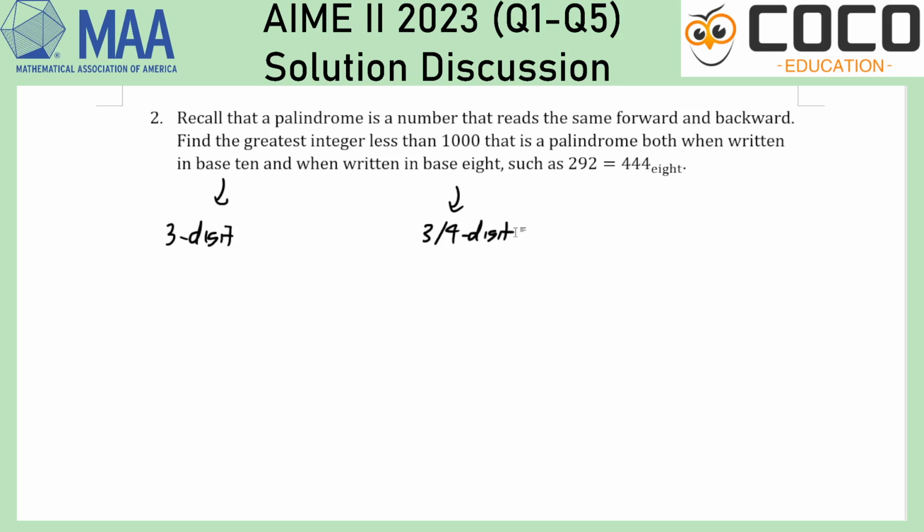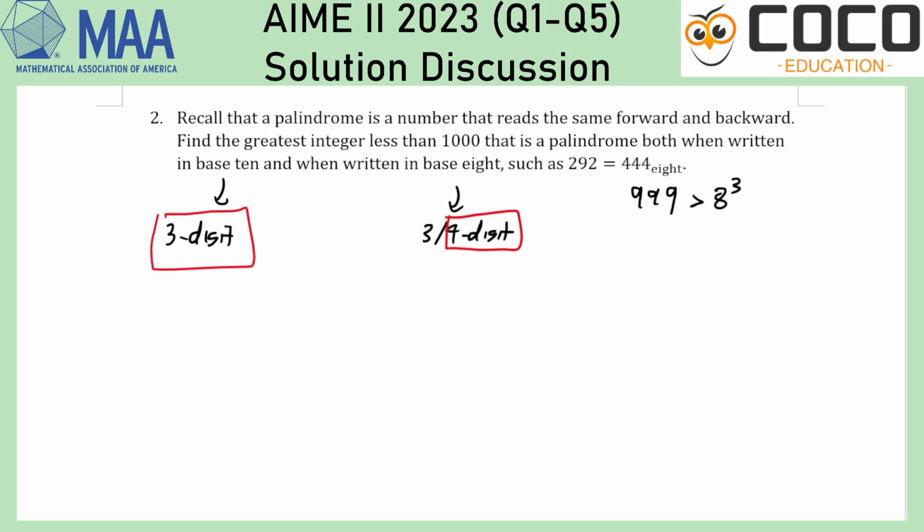The reason why we know it can be 3 or 4-digit is, let's say I have something like 999. 999 is more than 8 cubed, so in base 8 it would have a 4th digit. In fact, anything that is more than 8 cubed in base 8 would have at least 4 digits. So once we know that is the case, if we're looking for the biggest one, I would like to think it's a 4-digit in base 8 and a 3-digit in base 10. So let's try to understand what that would actually entail.